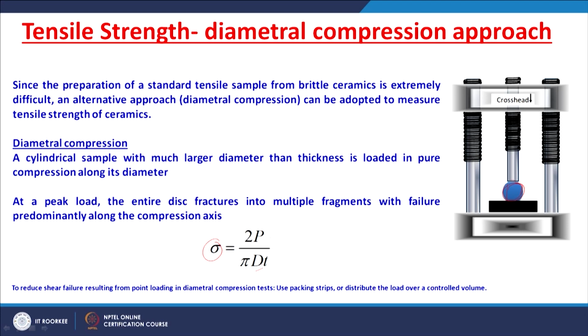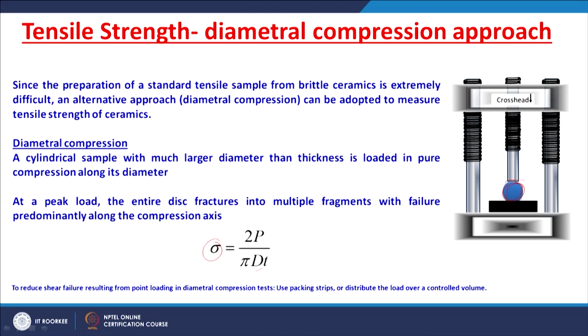Generally, while measuring such a tensile strength from the diametral compression approach, to reduce the shear failure resulting from point loading in the diametral compression test, we usually use packing strips, generally copper, or we go for distributing the load over a controlled volume, right.